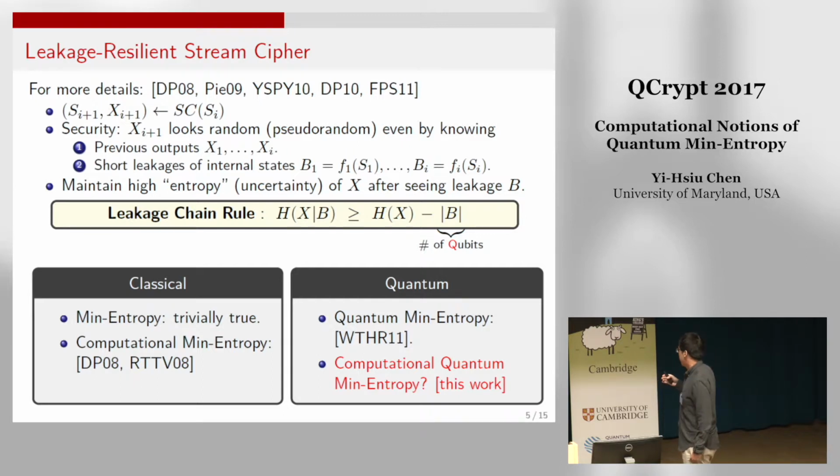In this work, we define what computational quantum min-entropy is, and then we show the leakage chain rule also holds in that case, and apply that to a leakage-resilient stream cipher against quantum leakage. And by the way, in the quantum case, we measure the size of leakage using the number of qubits.